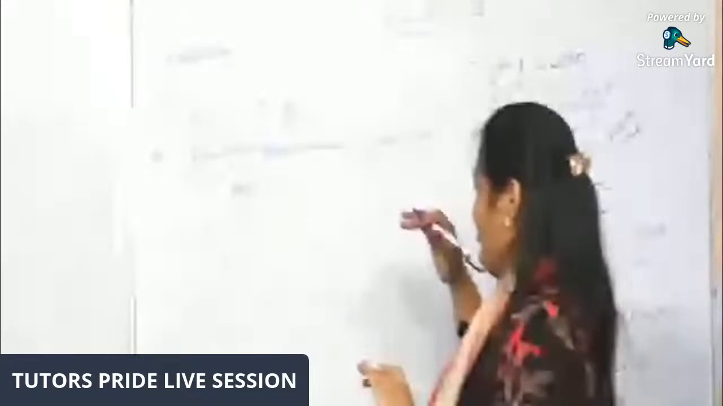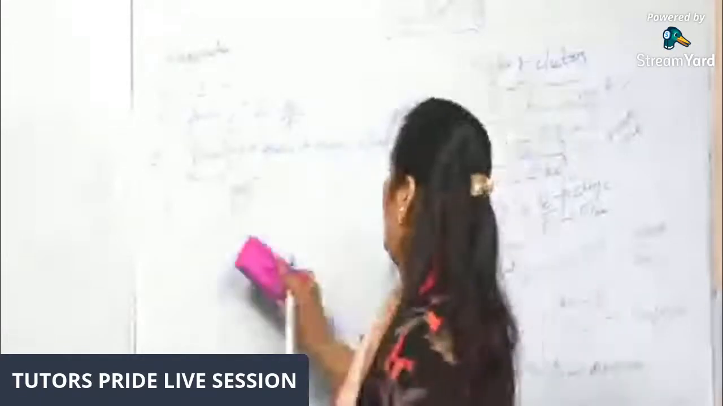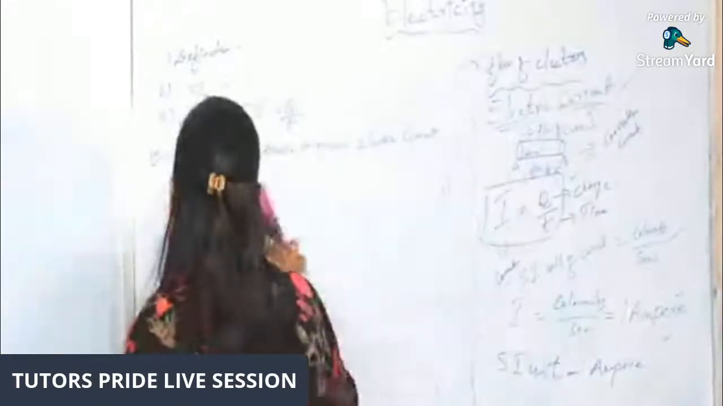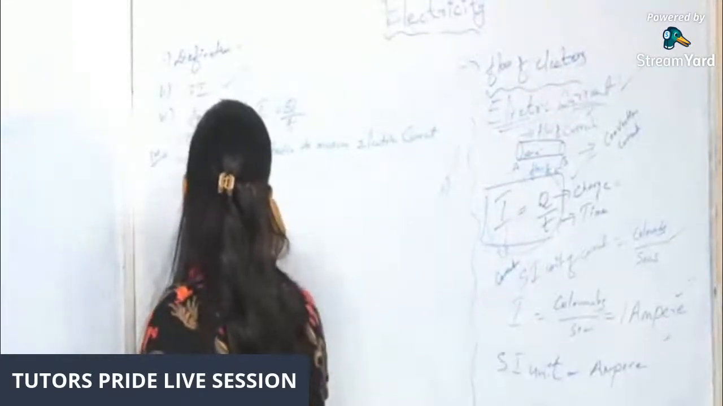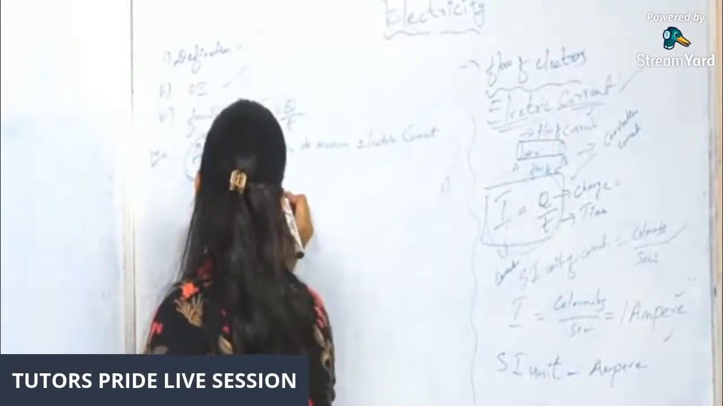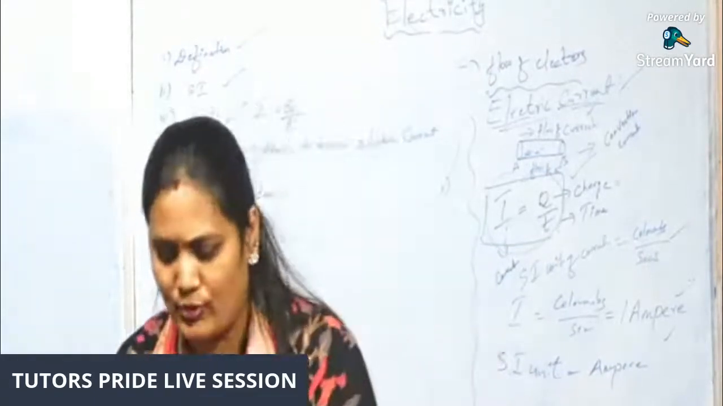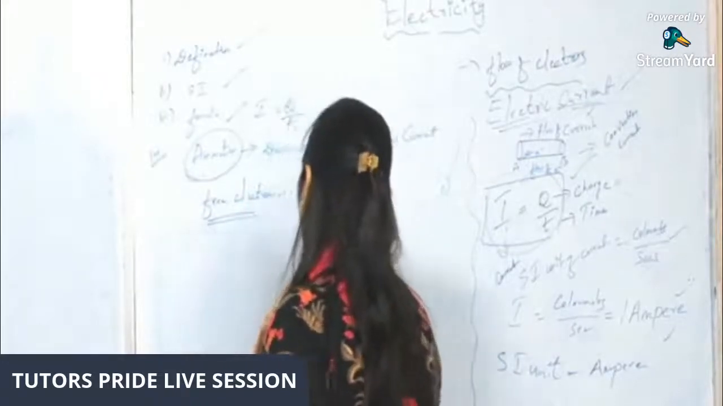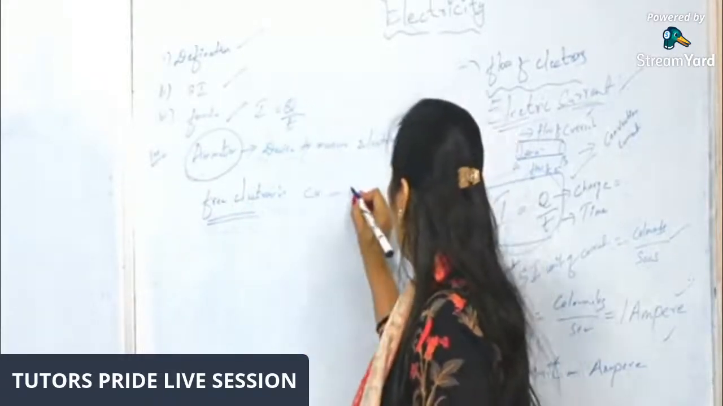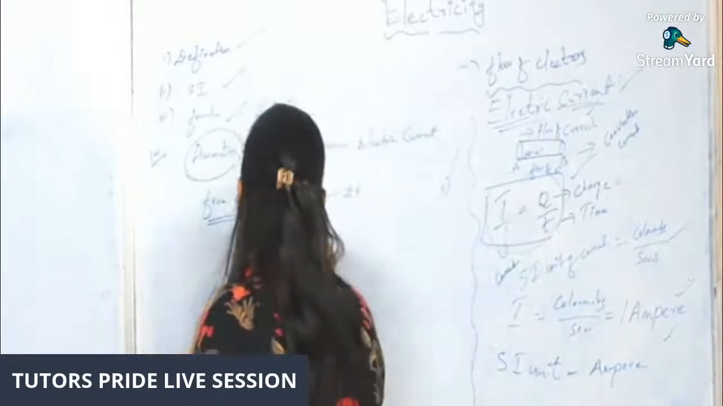So the second topic is potential difference. Before going to potential difference, I'll tell you about free electrons, and you'll come to know why I have explained them. What are these free electrons? To understand them, I have to give you an example of a metal. For example, copper. The atomic number of copper is 29, and let's write the electronic configuration of copper.